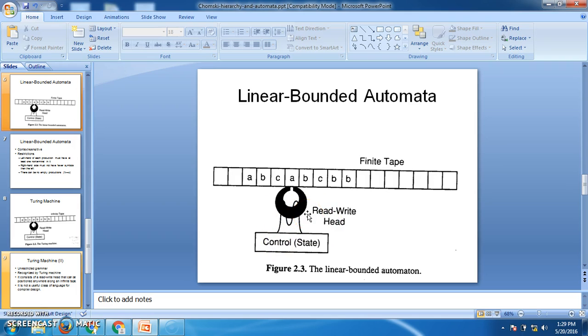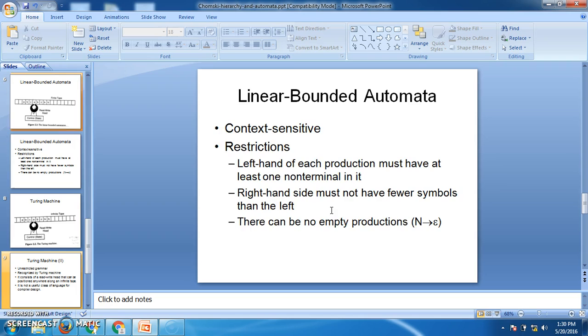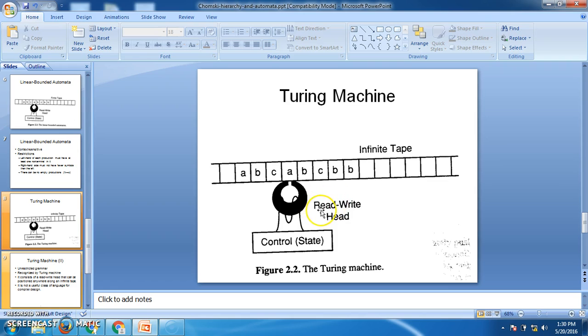Even though it accepts this particular language L is equal to a power n, b power n, c power n, the drawback of linear bounded automata is it cannot calculate 2 power n for some n, or n factorial, or computations like that. That's why the next highest level of machine, the highest level among all the 4 machines, is nothing but the Turing machine. It is like a computer. It can do anything whatever you want.